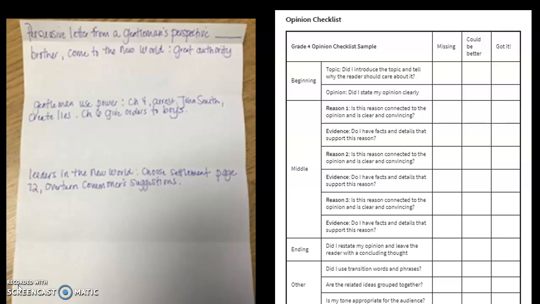First, I will write the introduction, and then I'll write the next 3 paragraphs. Each paragraph will have one of the reasons to support my opinion and the evidence from the text. I will show you how to use the graphic organizer to start my letter. For the introduction, I look at my plan and I know that I'm writing from the perspective of a gentleman, and I'm trying to persuade my brother to come to the New World, because we gentlemen have authority over all others. Since this is a letter, I need to write it in the proper format.